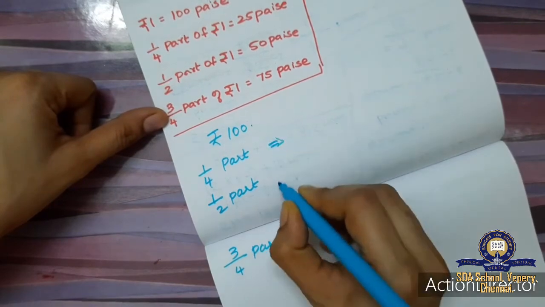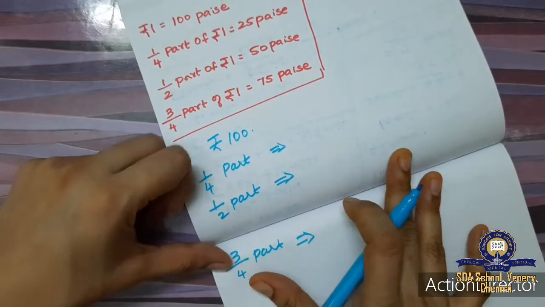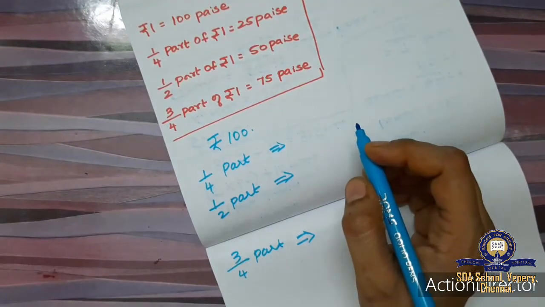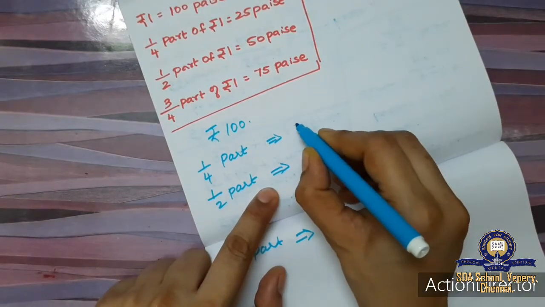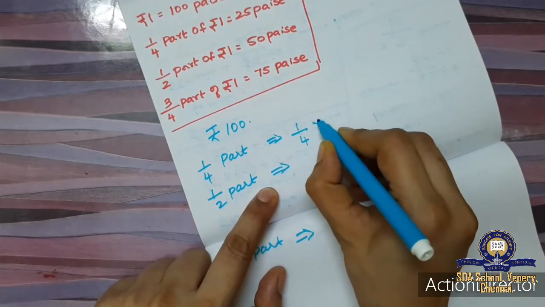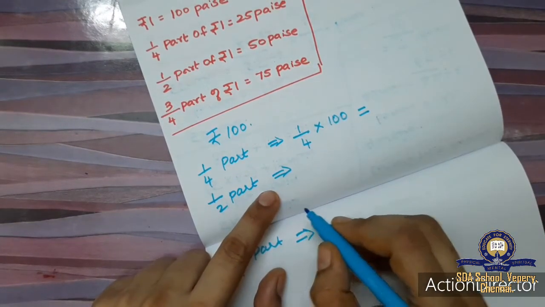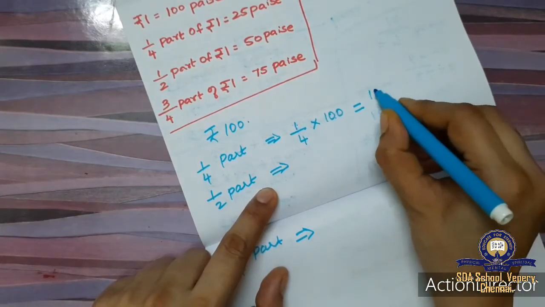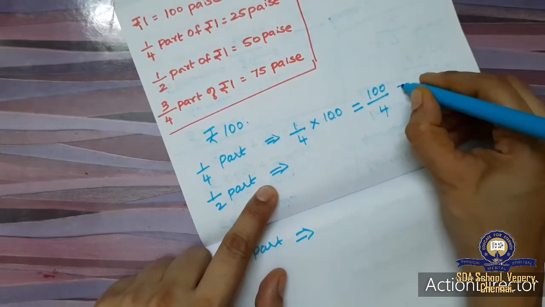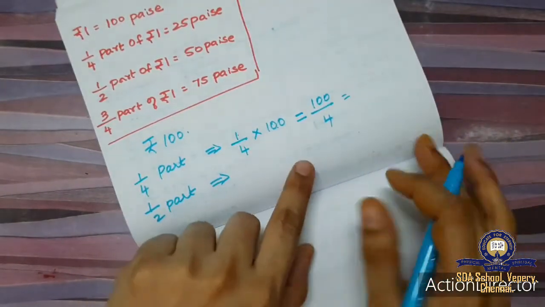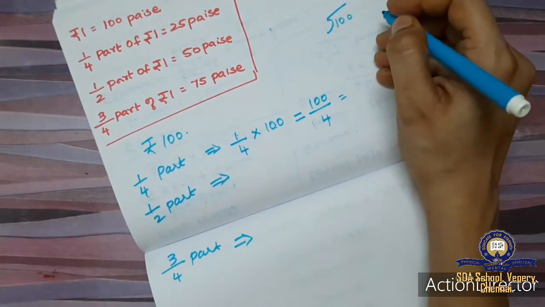Okay, so how shall we do now? So 1 by 4 part of 100, that is what I will do? 1 by 4 into 100. Okay, so here 1 into 100 is 100 by 4. So 4 tables 100 will come, divide and see, 4 tables 100 will come. What will come?